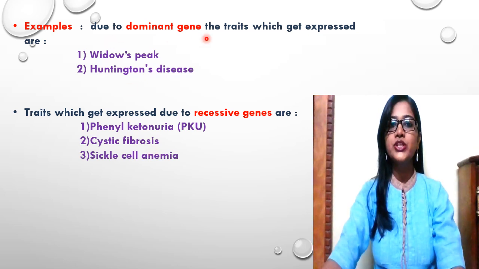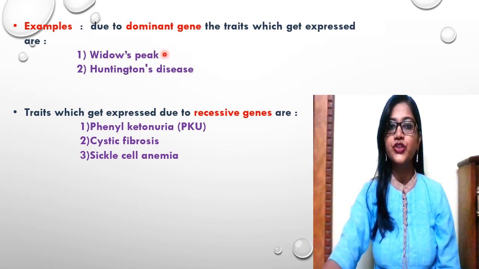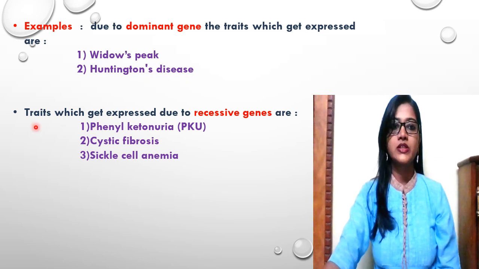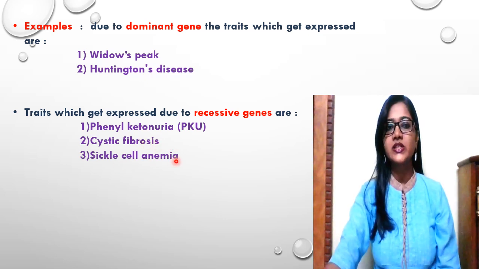Due to dominant genes, the traits which get expressed are of two types: widow's peak, which we are going to discuss in detail in today's session, and Huntington's disease, which you don't have for your studies. Traits which get expressed due to recessive genes are phenylketonuria, that is PKU, which you have in detail, and cystic fibrosis, which is not given in your book. And sickle cell anemia, we have discussed in the previous lectures.